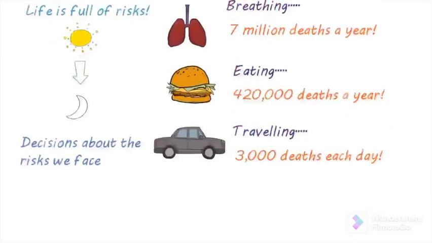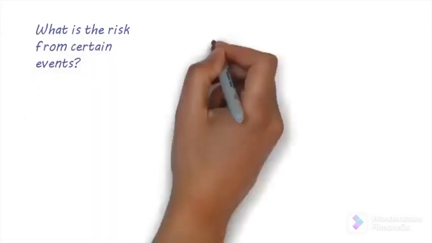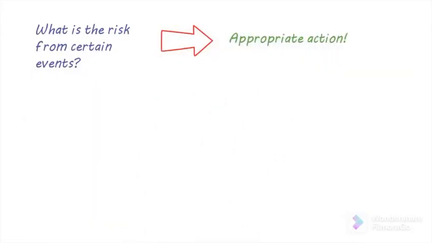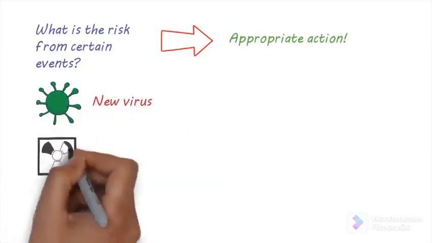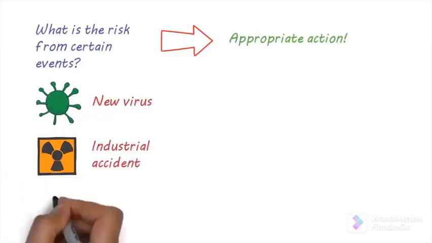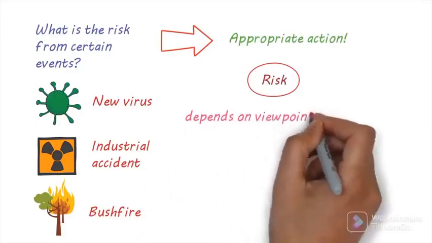Now, there are situations in which we need to know what the risk is from certain events so that appropriate action can be taken. For example, what's the risk to health from a new influenza virus, an industrial chemical accident, or a bushfire? But first, what exactly is risk? Risk can mean different things to different people and in different contexts.